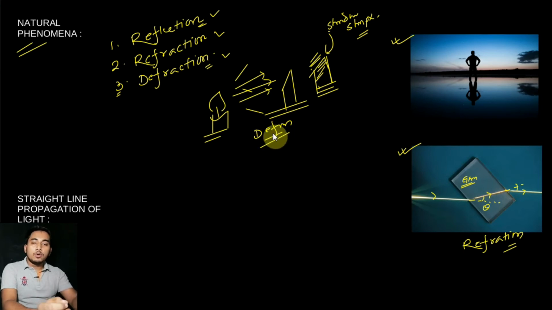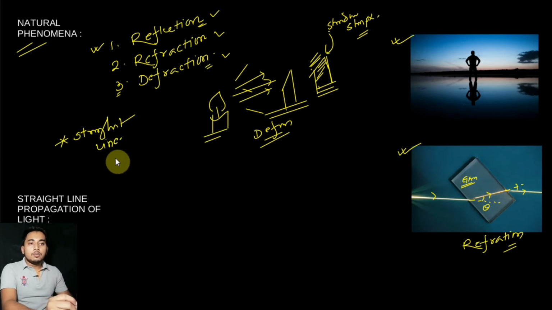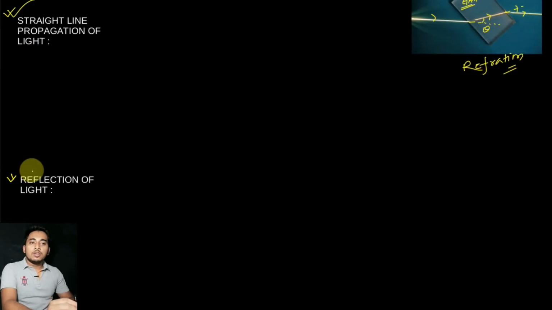We will discuss diffraction in higher classes. To define diffraction, we have to discuss the wave nature of light, which is not included in your syllabus. So we will not discuss diffraction in this chapter. We just discuss reflection and refraction. So in this chapter we will only discuss the straight line propagation of light. Okay, we will discuss the reflection of light.